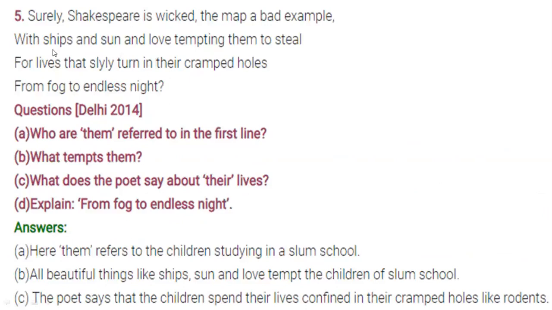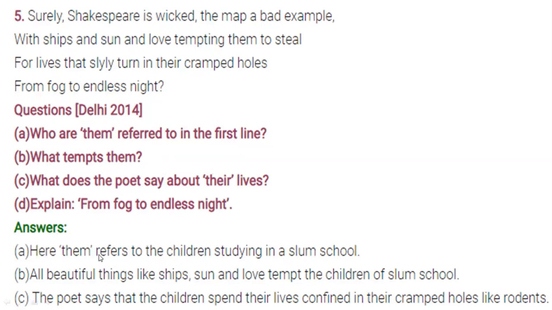And the next is, surely Shakespeare is given there. Who are them referred in this first line? Here them refers to the children studying in the slum school. What tempts them? Tempt means attracts.